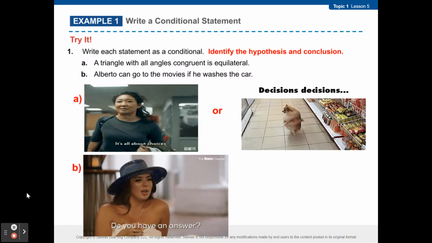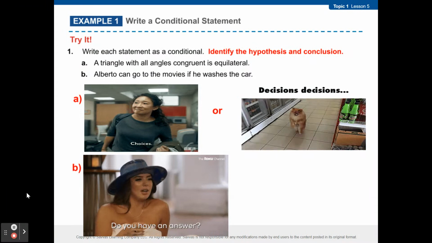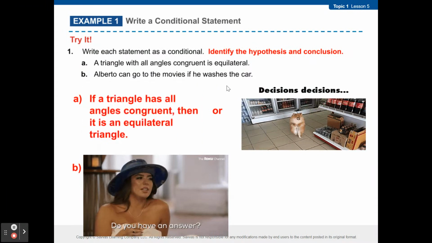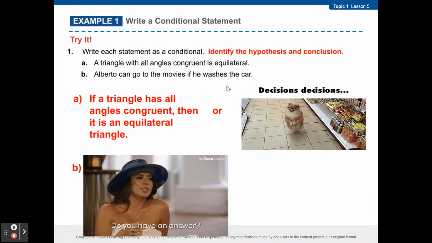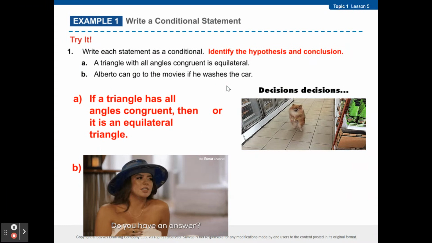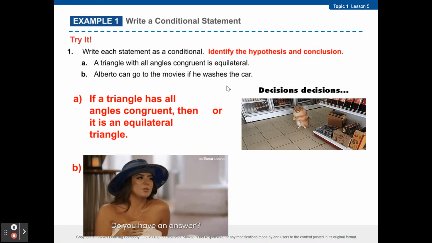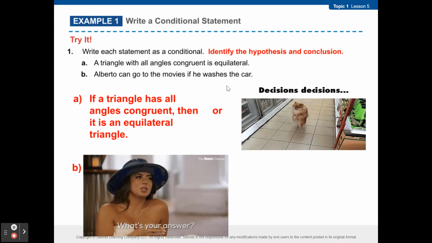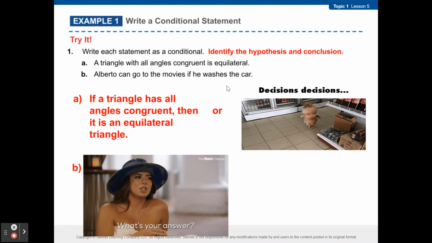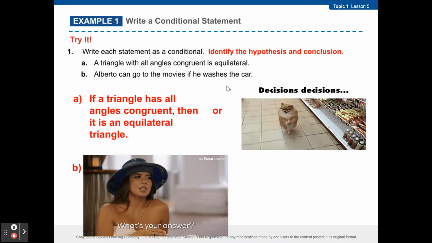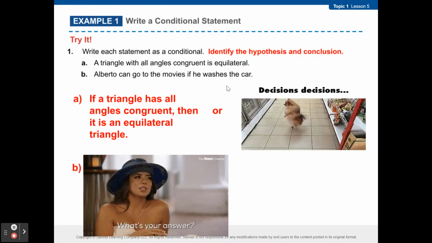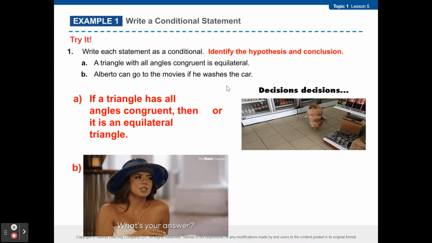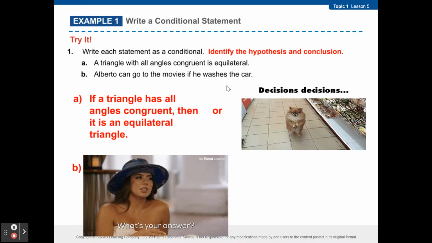All right, here's the first one. If a triangle has all angles congruent, then it is an equilateral triangle. That is one. So that means the hypothesis is a triangle with all congruent angles, right? And the conclusion would be an equilateral triangle.